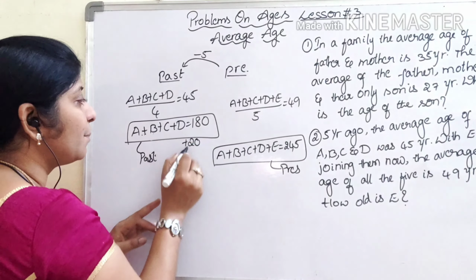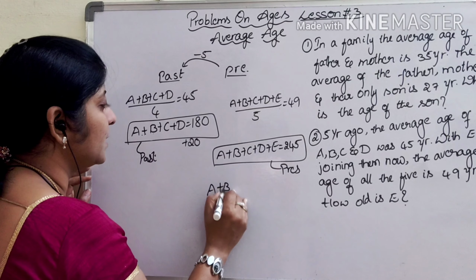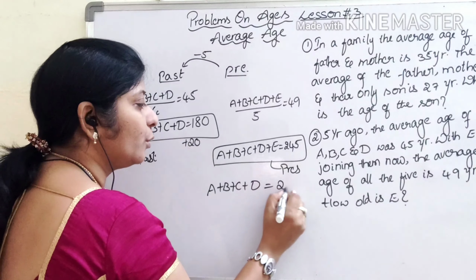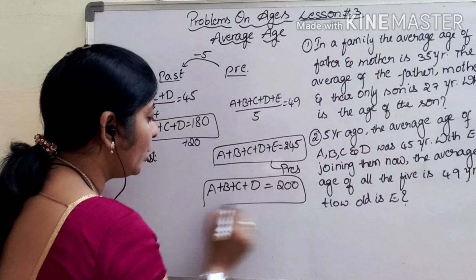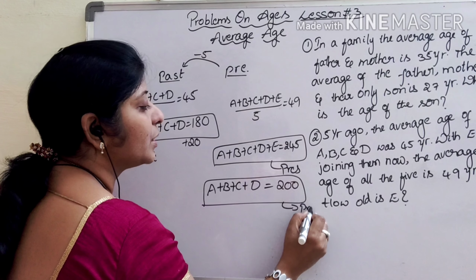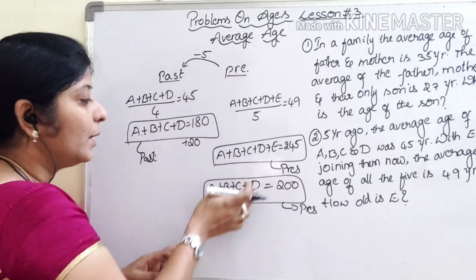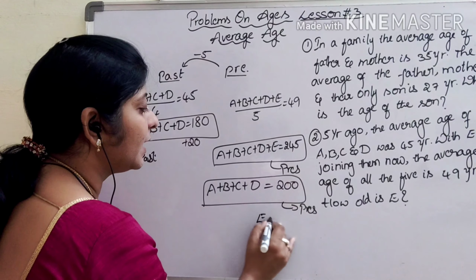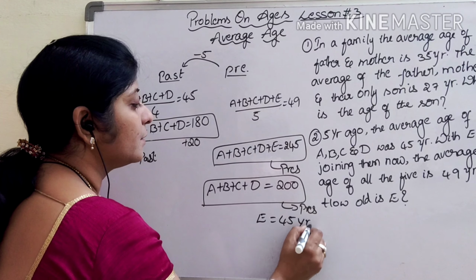That means 180 plus 20 will give A plus B plus C plus D equal to 200. So now it is in the present situation. So if these two are in the present situation, by subtracting you will get E equal to 45 years.